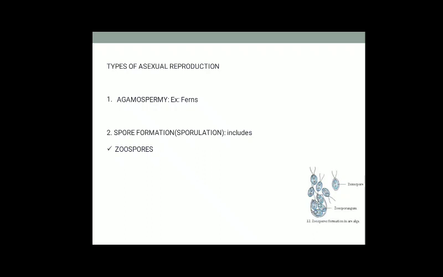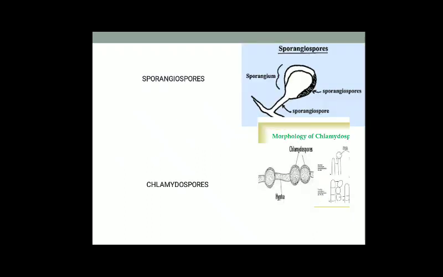Zoospores are a special kind of motile and flagellated spores produced inside the zoosporangia. These spores are usually naked, without a cell wall. The flagella help them swim in the aquatic habitat for dispersal. An example is Albugo, a fungus of the phycomycetes. Next, we discuss sporangiospores. These are non-motile spores produced inside the sporangia. They are also known as endospores. They disperse through wind. An example is Rhizopus, a fungus.